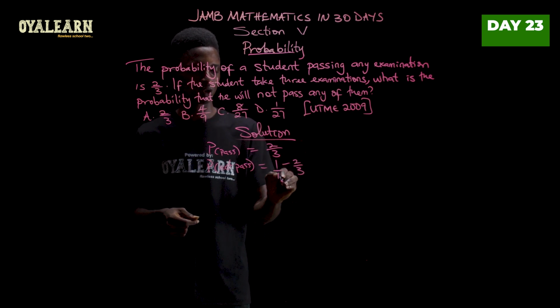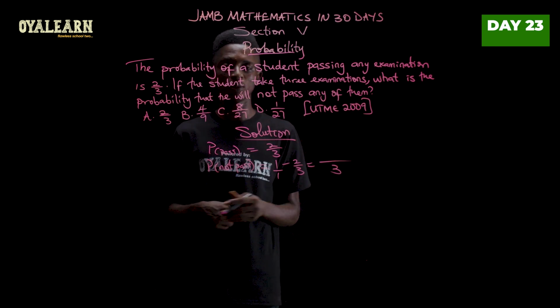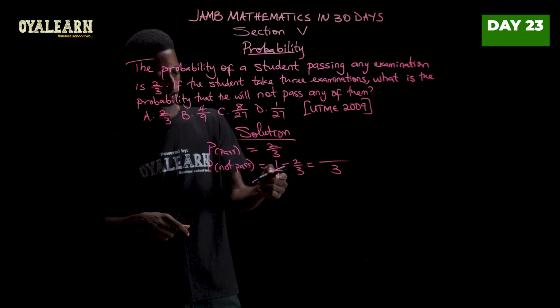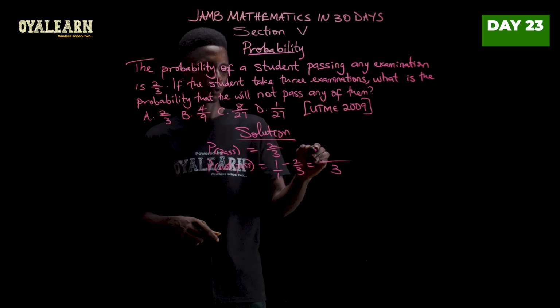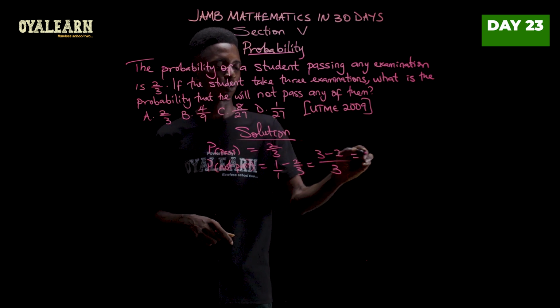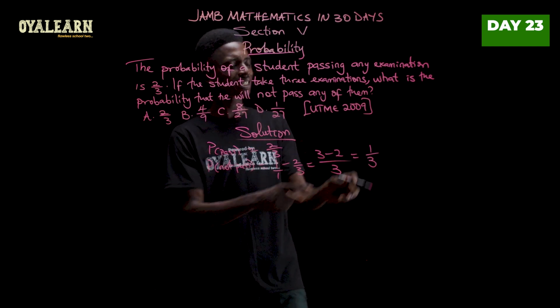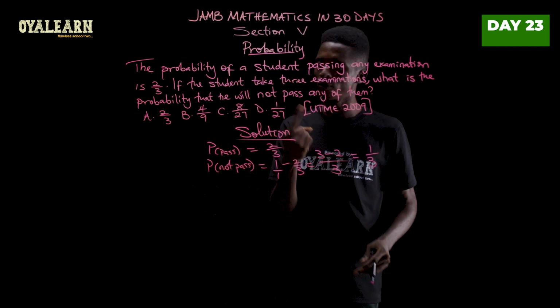So we can write this as 1 over 1. Now, when we take LCM, the LCM of the denominator in that case is 3. So 1 and 3 is 3. 3 times 1, we have 3, minus 3 and 3, 1, 1 times 2. So what we have here is 3 minus 2, which is 1, over 3. So this is the probability that I will not pass one of the exams.